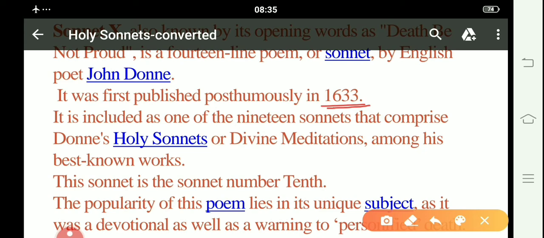It is included as one of the 19 sonnets that comprise Donne's Holy Sonnets, or Divine Meditations, among his best known works. So this collection of sonnets, Holy Sonnets, which we also call Divine Meditations, comprises 19 sonnets. Among those 19 sonnets, this particular sonnet is sonnet number 10, Death Be Not Proud.